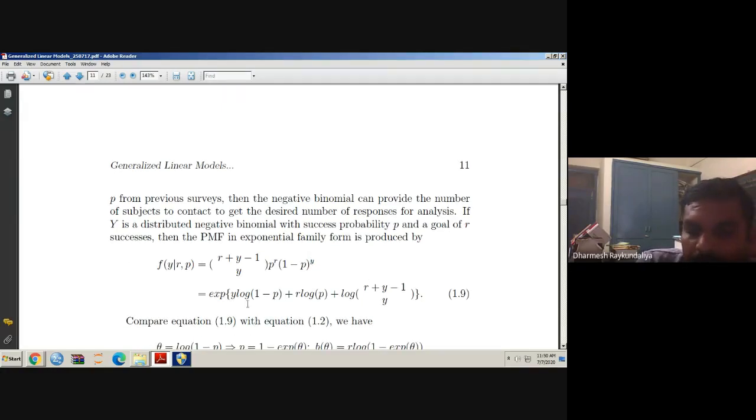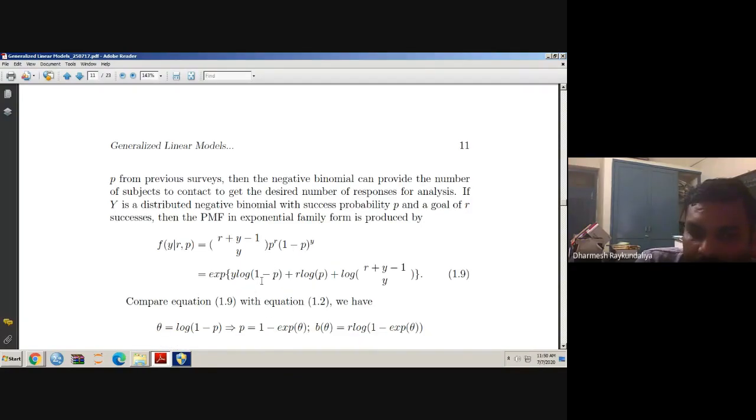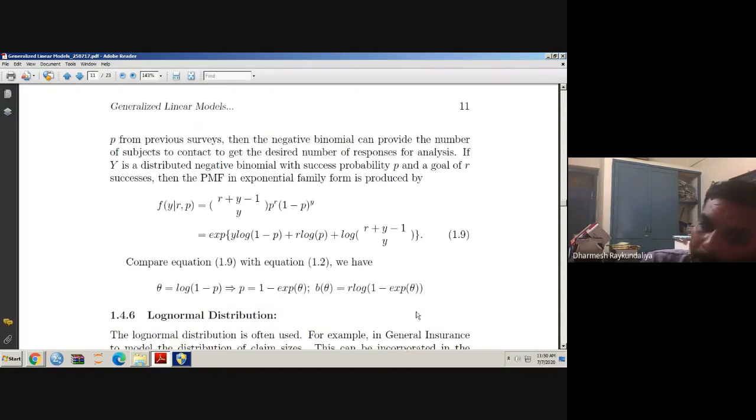So this is an exponent of, you can write it in the same nature, Y log(1 minus P) plus R log P plus this. You can compare with this. So what you will get: theta equal to log(1 minus P), which implies P equal to 1 minus exponent of theta. And what is the value of b(theta)? It is R log P. And what is the P? P is written as 1 minus exponent of theta. So this is the b(theta).